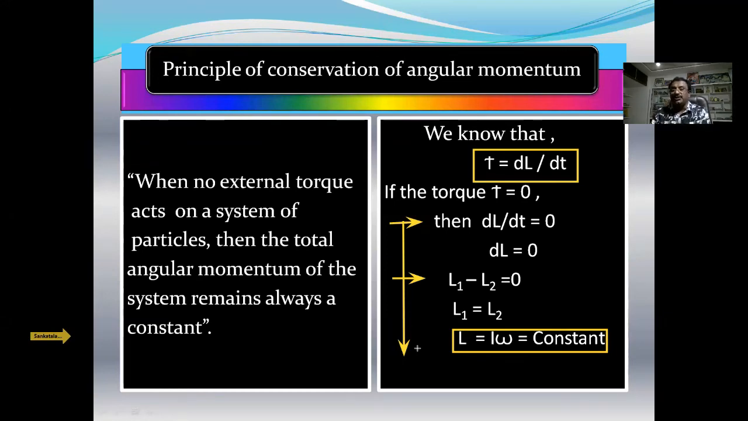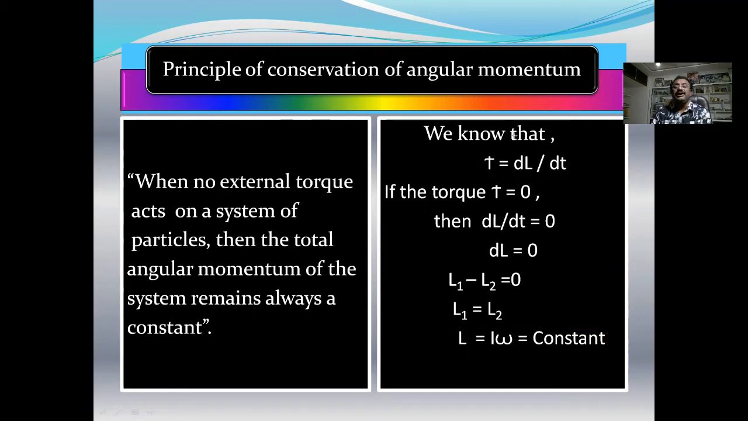Similarly, here also, in the law of conservation of angular momentum, when moment of inertia increases, angular velocity decreases. When moment of inertia decreases, angular velocity increases by the same amount. But angular momentum is constant. So this is called the law of conservation of angular momentum. So we can define it like this. And we take some more examples.